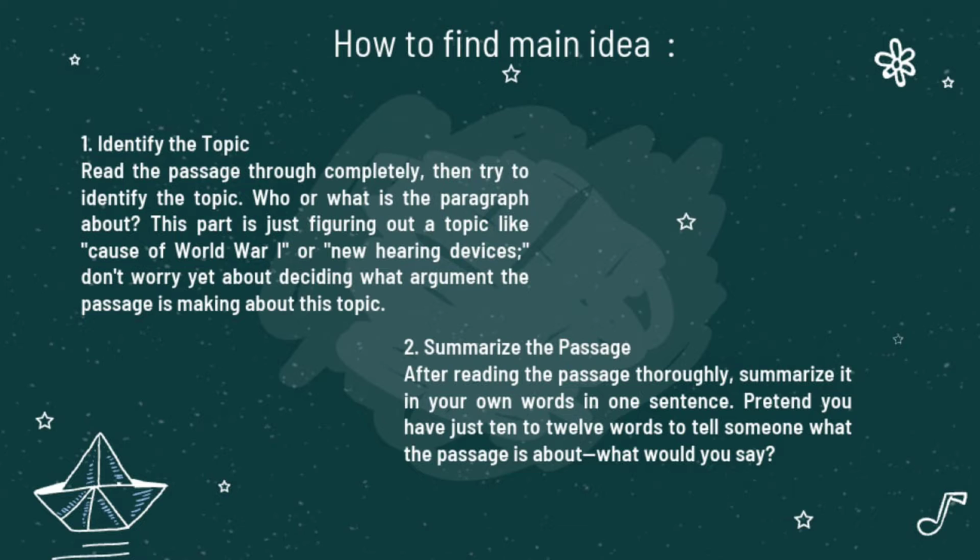The next is how to find main idea. The first, identify the topic. Read the passage through completely. Then, try to identify the topic. Who or what is the paragraph about? This part is just figuring out the topic, like cause of World War I or new hearing device. And don't worry yet about deciding what argument the passage is making about this topic.